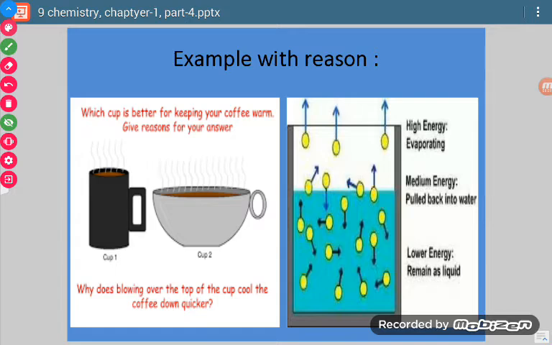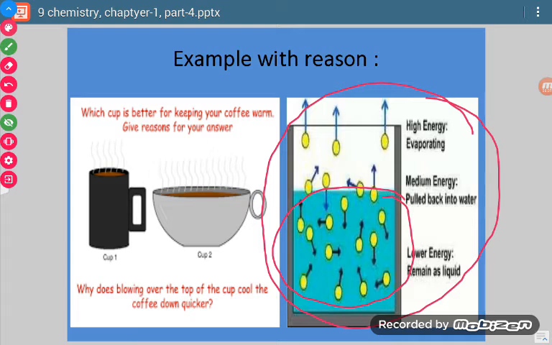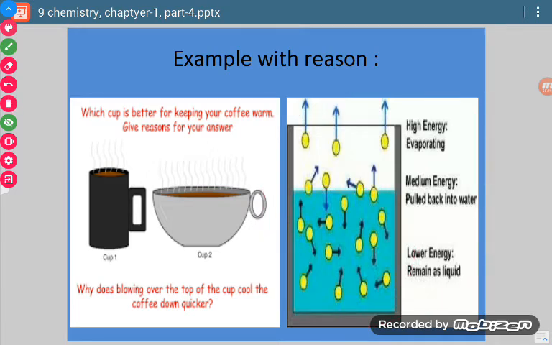It happens, as you can check from this illustration. See, this is the liquid, and those molecules which are at the surface have high energy, so they keep on evaporating.